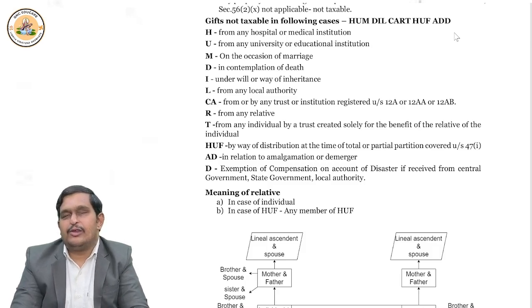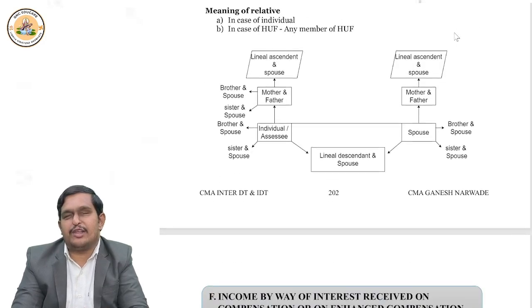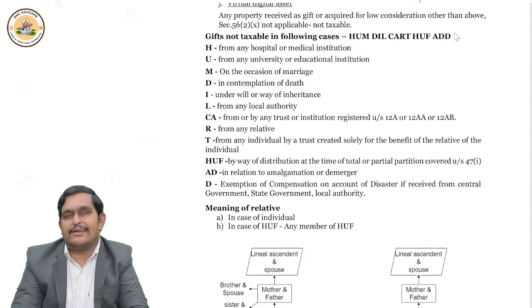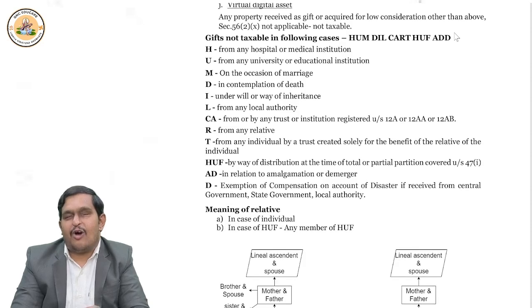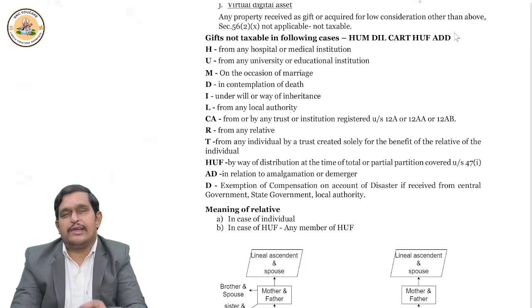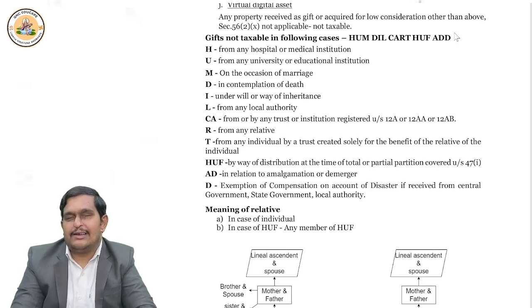And finally, remember, in the case of amalgamation or demerger, where assets are transferred, or in case of any disaster, where the central government gives money to people for rehabilitation, in those cases also it is not taxable.